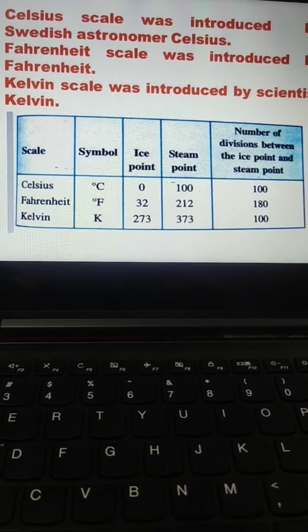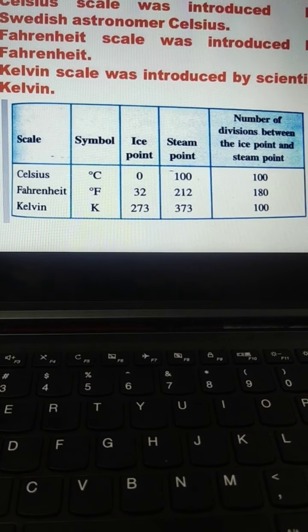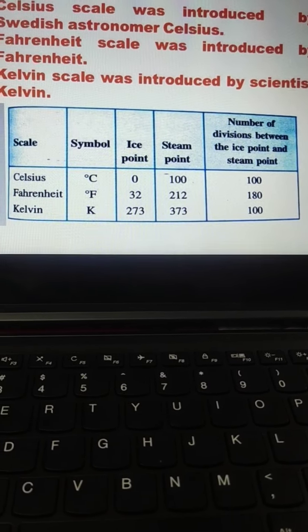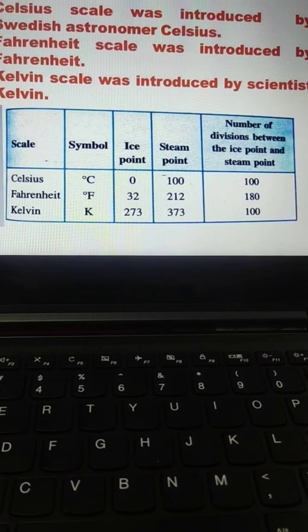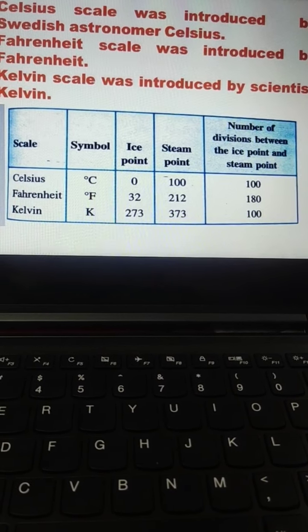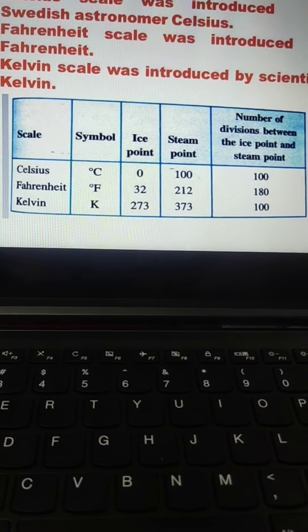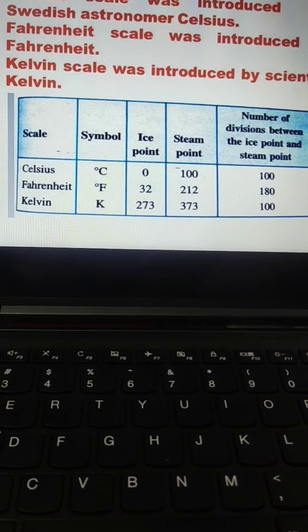the scale is Celsius. It is denoted by degree C. Ice point is 0. Steam point is 100. And how many divisions between ice point and steam point? They are 100. Got it? Steam point is the upper fixed point and the ice point is the lower fixed point.